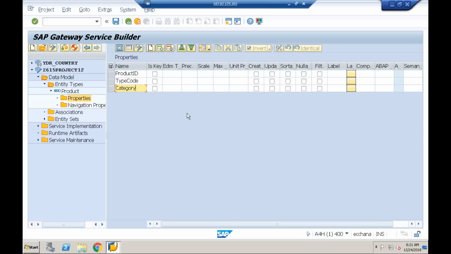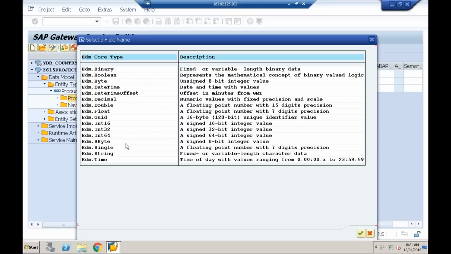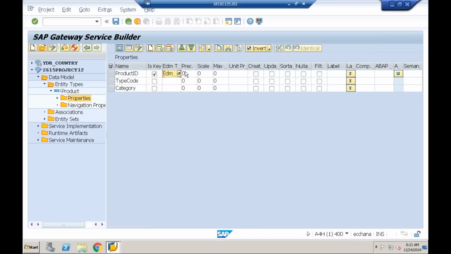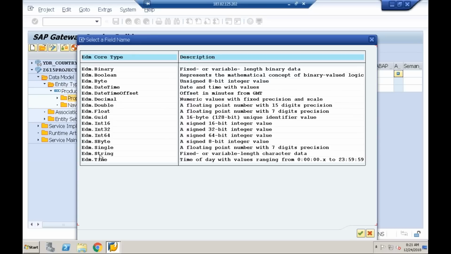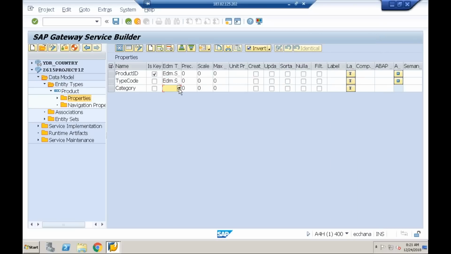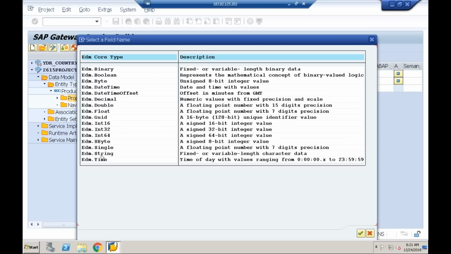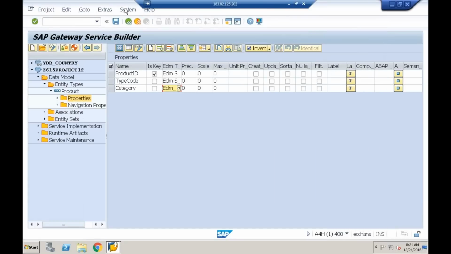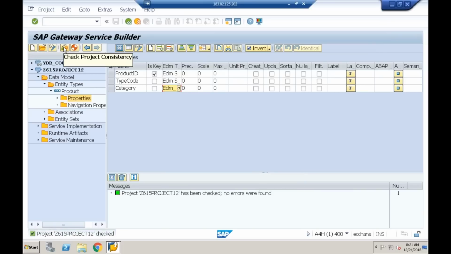Okay, product ID, type code, and category. I'll make product ID a key property. All are string only. Done. So now, what is my agenda?